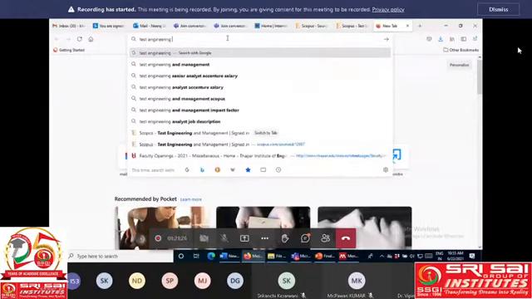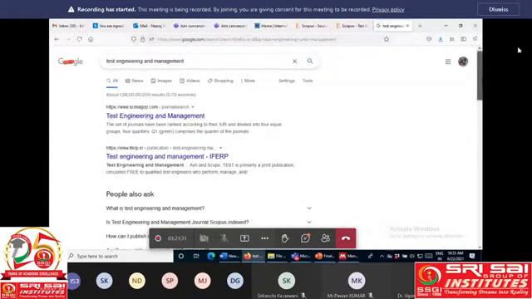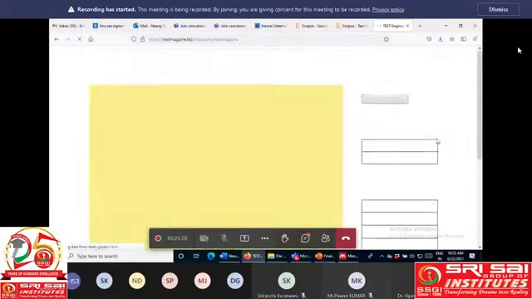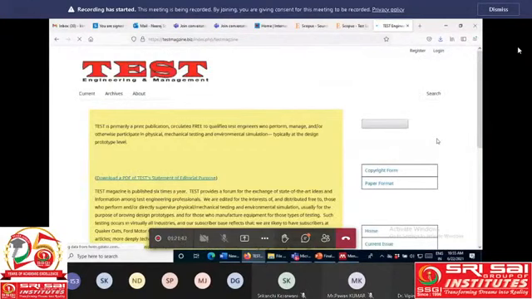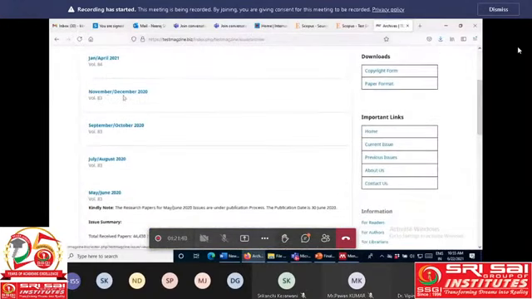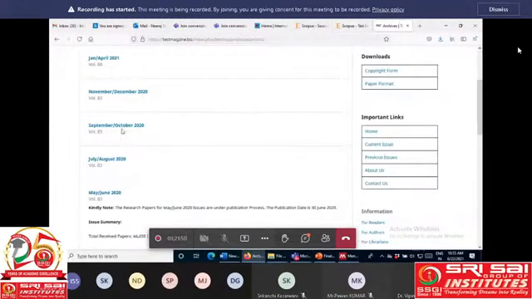So this journal is Scopus indexed because it is already written here: Journal is Scopus indexed from 1993 to 2020. If you check this issue, September-October 2020, only one article is here.